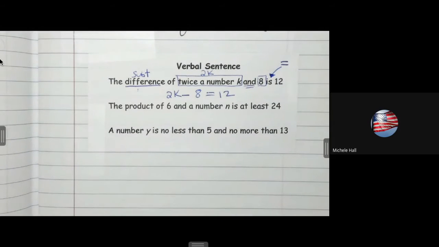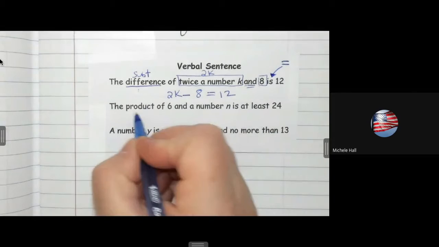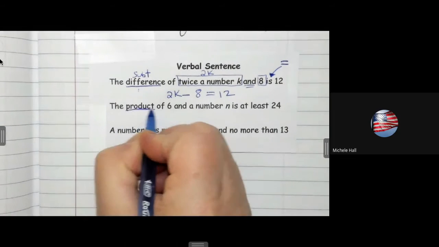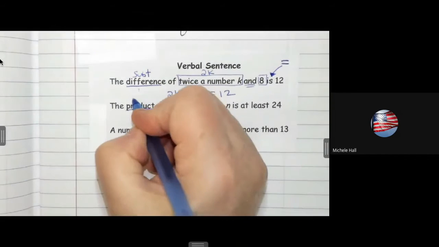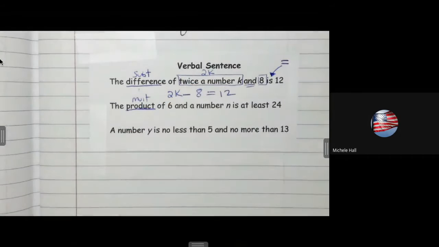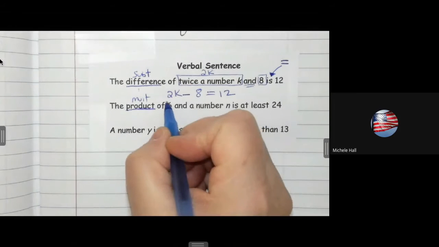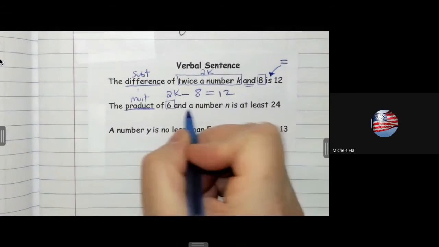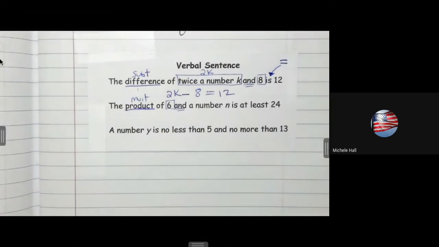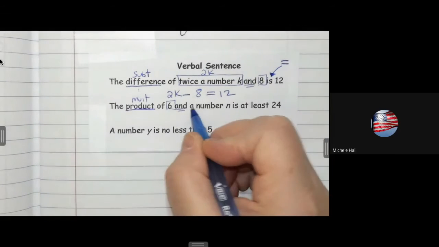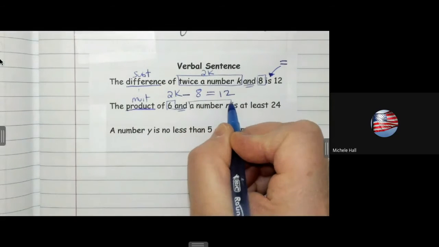The next one says the product. Well, what does product mean? Yeah, so we need to multiply. The product of 6, that's the first thing. I like to underline and twice so I can see what the second thing's going to be. 6 and a number n. That's the first part.